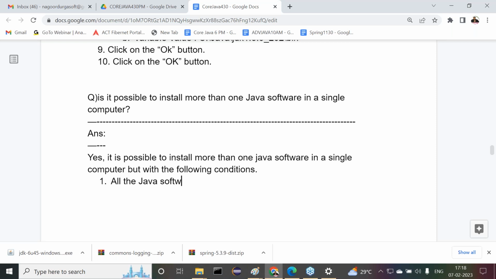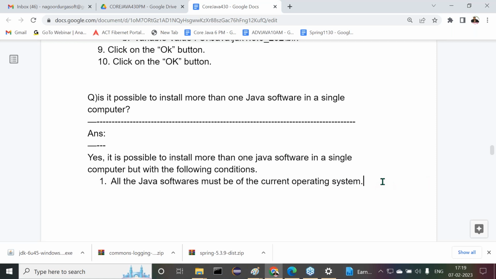All the Java softwares must be of the current system operating system, the current computer operating system. Whatever my operating system is, as per that we have to install.